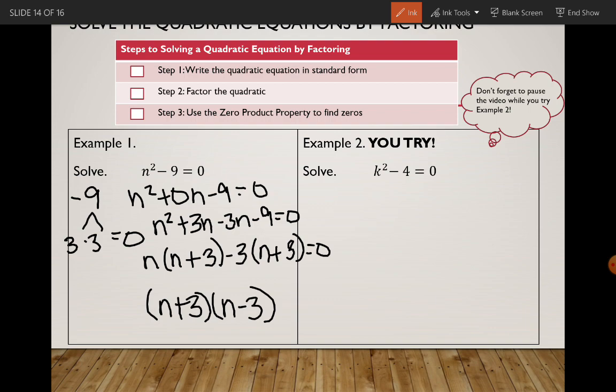Okay, so we wrote our equation in standard form, we factored it, and then used the zero product property to find the zeros. I want you to use all three steps to try example 2. Go ahead and pause and give that a try now.